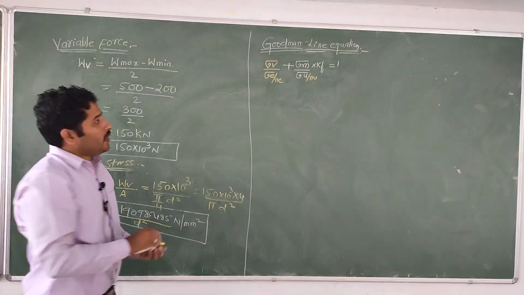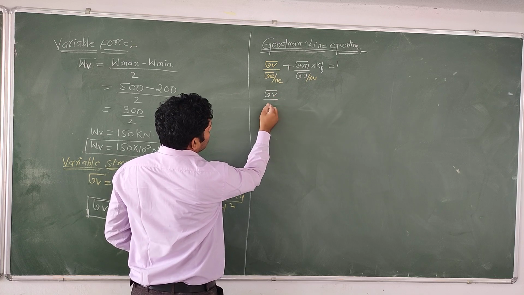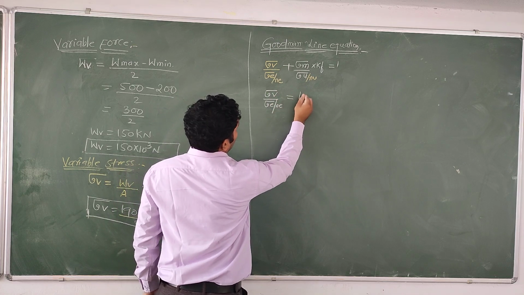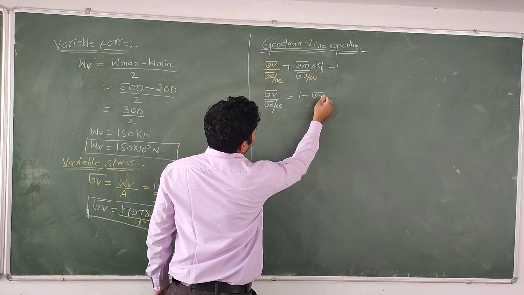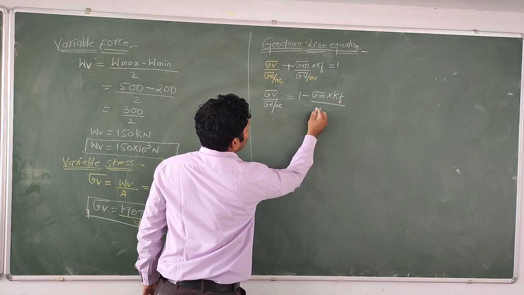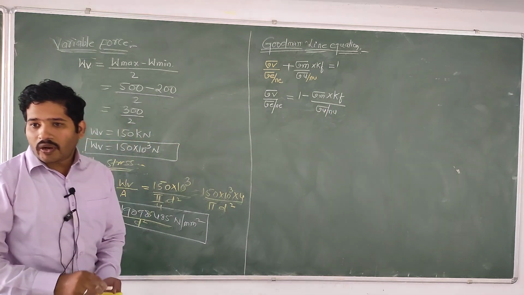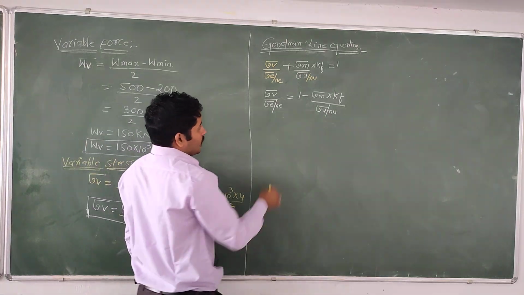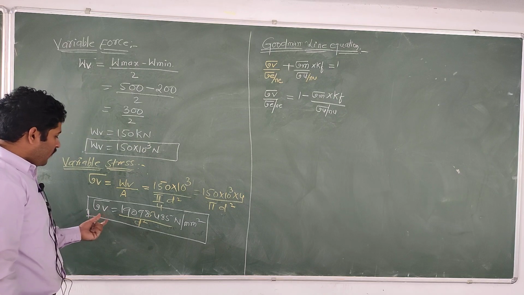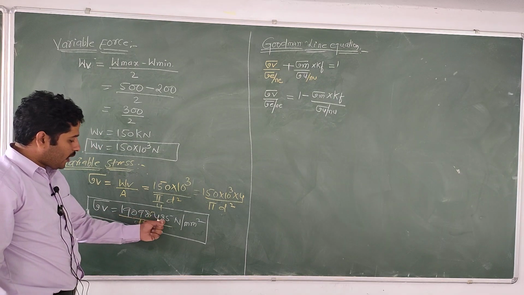Okay dear. Then sigma V by sigma E by NE equals 1 minus sigma M into Kf by sigma U by NU. Then the sigma V value, variable stress value, how much did we get here? Sigma V is 190,985.485.